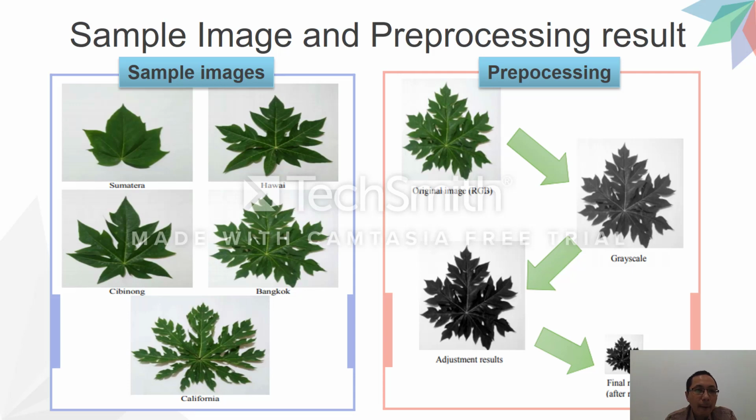On the left, the sample images are Sumatra leaf, Hawaii leaf, Cibinong leaf, Bangkok leaf, and California leaf. For example, for the pre-processing, we use a Bangkok papaya leaf: the original leaf is converted into grayscale, and then after the grayscale, we apply adjustment, and then the final result after resize.